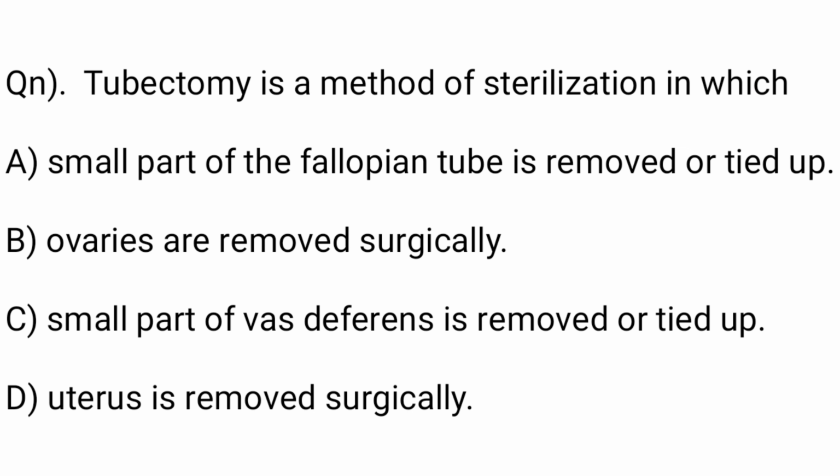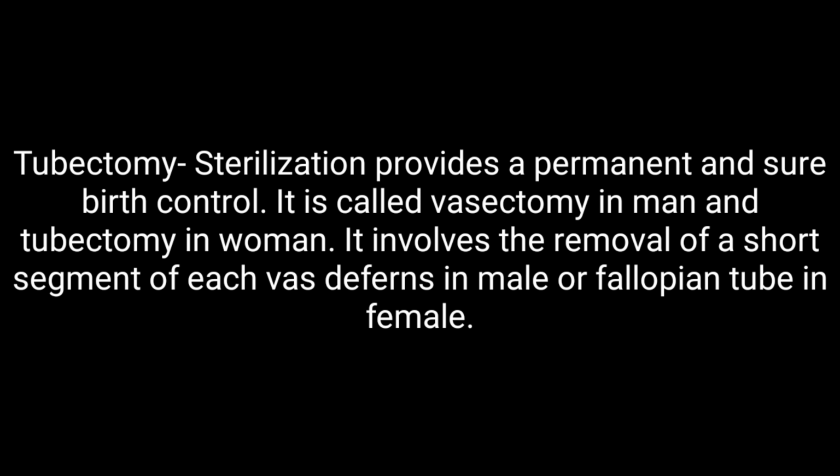Tubectomy is a method of sterilization in which option A, small part of the fallopian tube is removed or tied up, option B, ovaries are removed surgically, option C, small part of vas deferens is removed or tied up, option D, uterus is removed surgically.